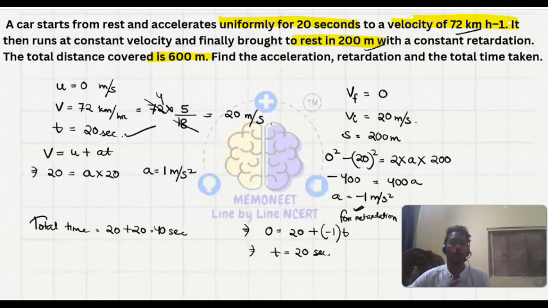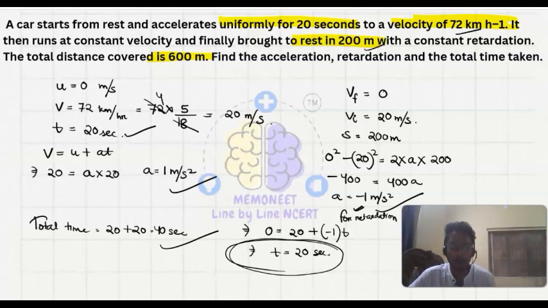Okay, I hope you are clear how I have put the formula here. This is for the acceleration, this is for the retardation, and this is for the time. I tried to find the time from the retardation by applying two formulas: first v square minus u square equals 2as, and then v equals u plus at. Likewise, you have to practice many more questions of this type to become thorough in this topic.